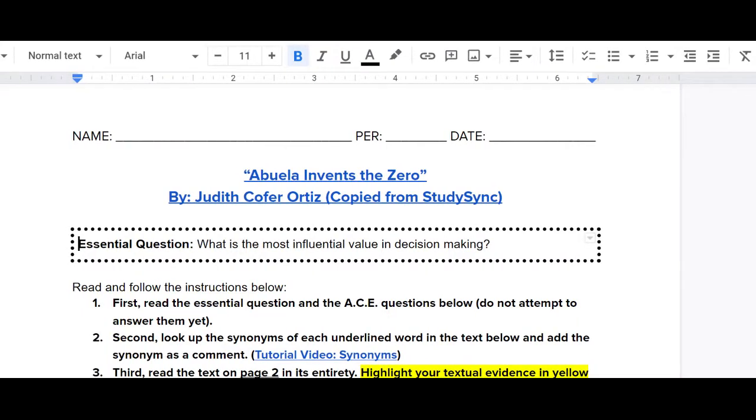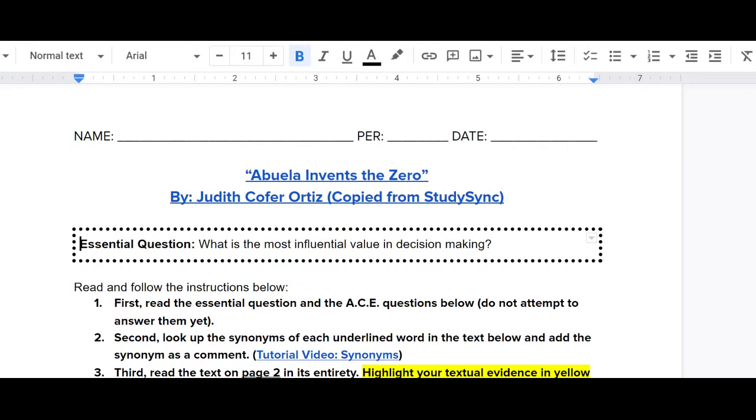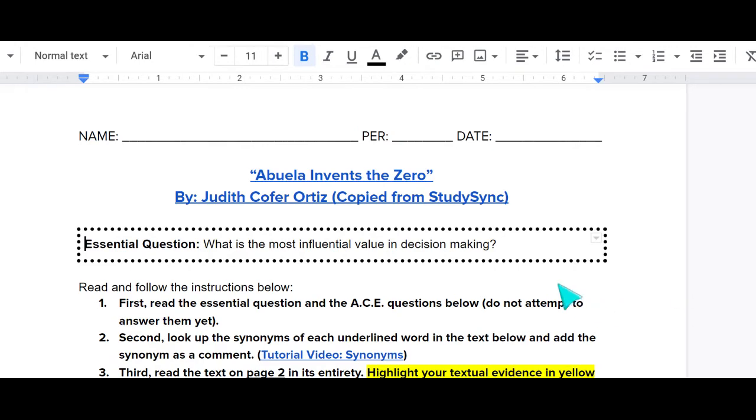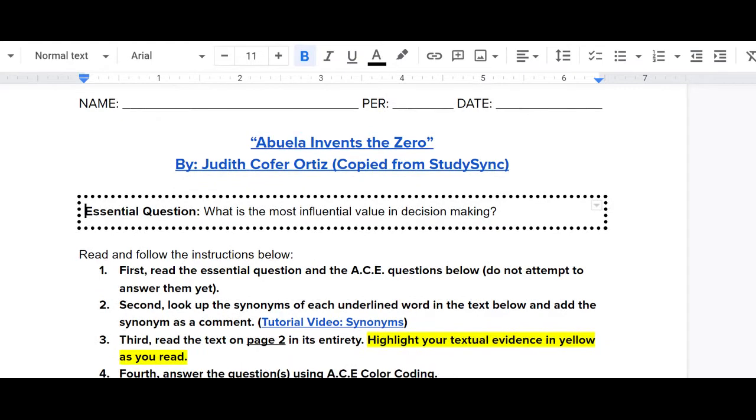Hello ladies and gentlemen, in this video I'll be giving you a quick tutorial on our Abuela Invents the Zero assignment by Judith Ortiz Cofer.